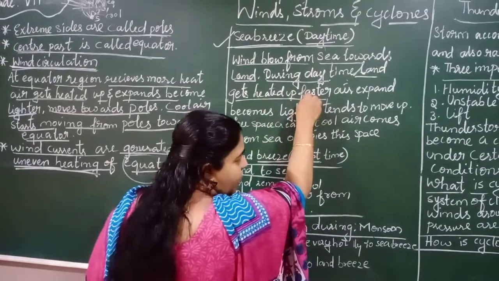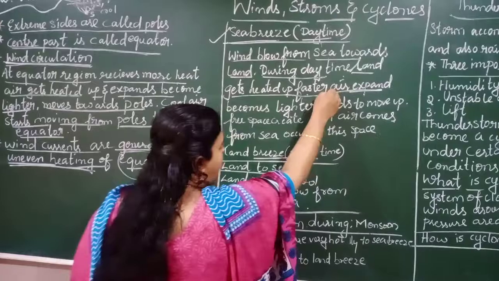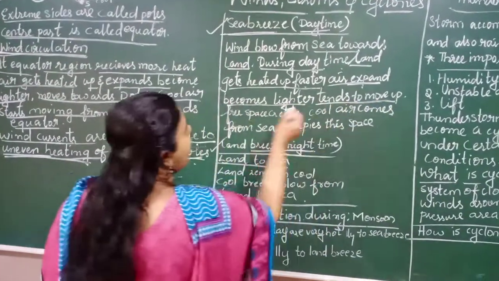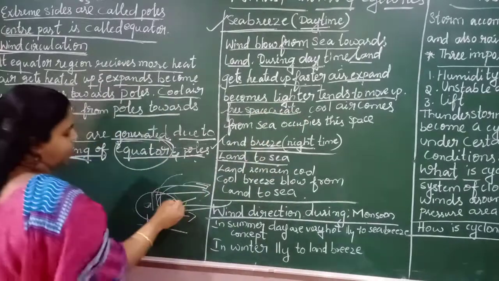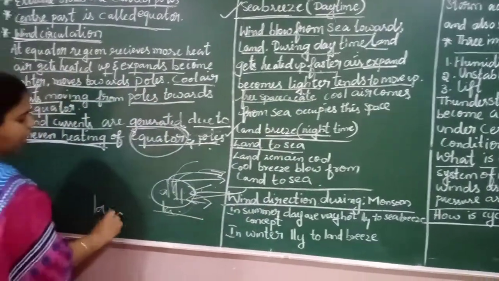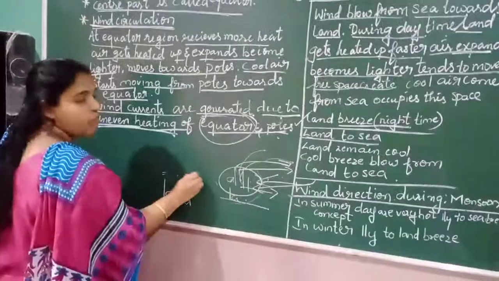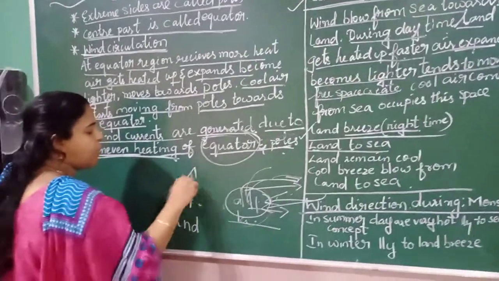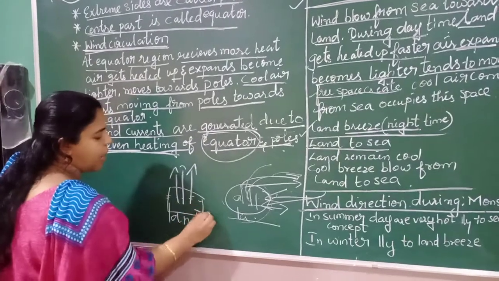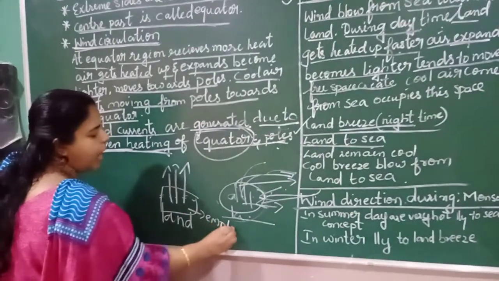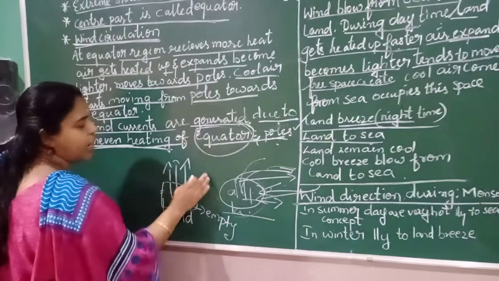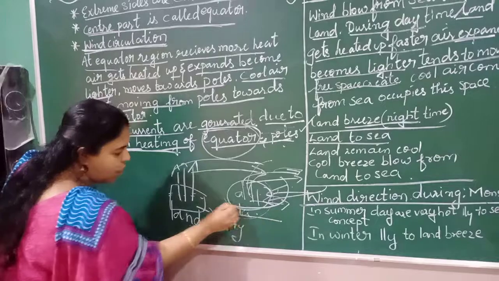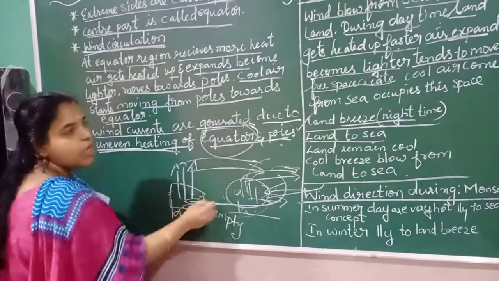The land gets heated very fast, and the air expands, becomes lighter and tends to move up, and free space is created. Where the space is created, the land gets heated up, and the air expands and moves upward, and the space will be empty. This air will go towards the ocean, and the cool air will come and occupy this space.